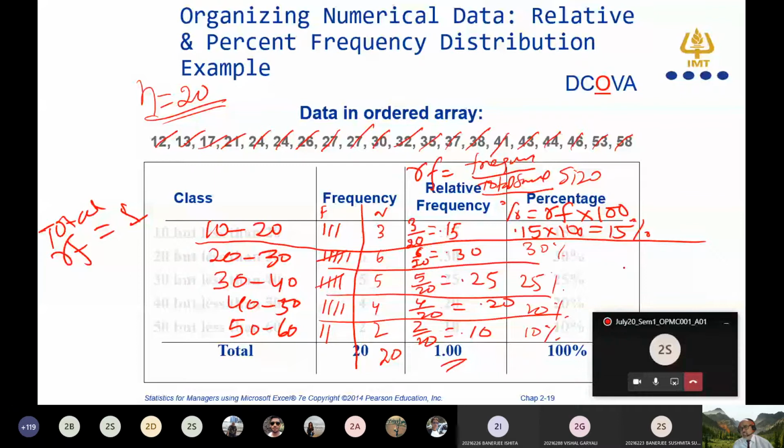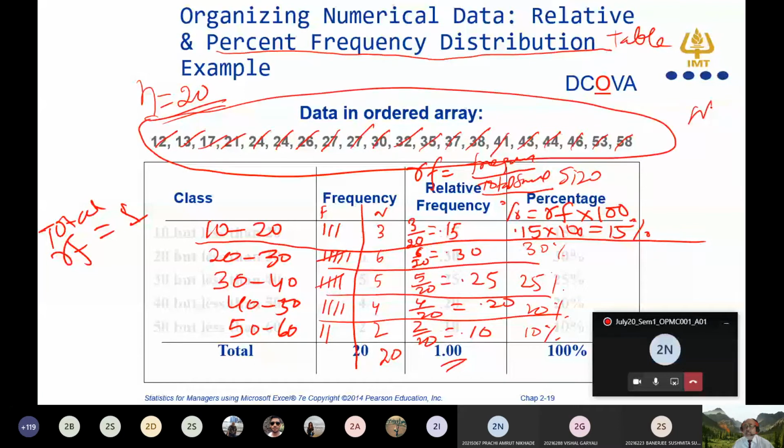So this is this table. What is the name of this table? This is called percentage frequency distribution table, which is written here. Why have you prepared this percentage frequency distribution table? Because this data is numerical data.